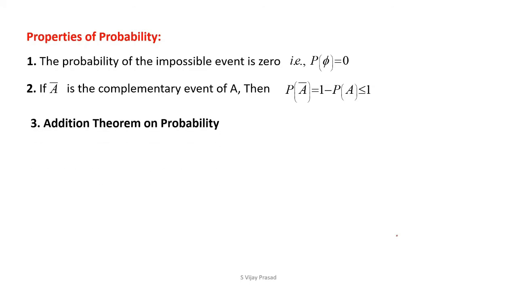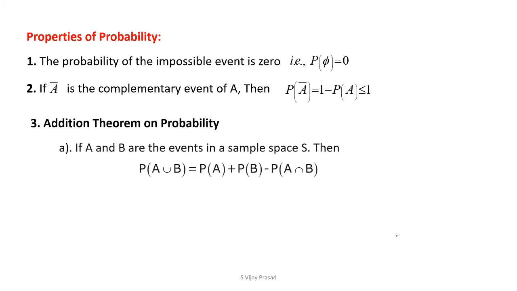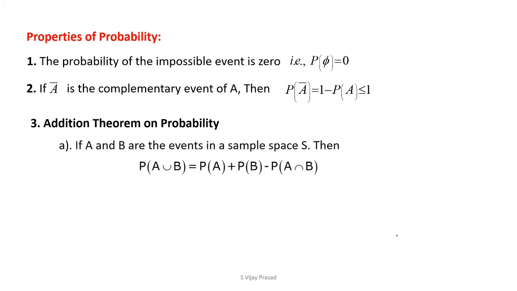Addition theorem of probability. If A and B are two events in a sample space S, then P of A union B equals P of A plus P of B minus P of A intersection B, where A intersection B is not equal to phi, that is, non-empty.